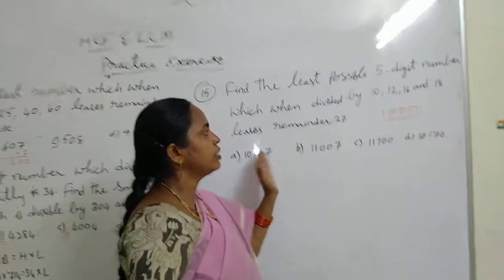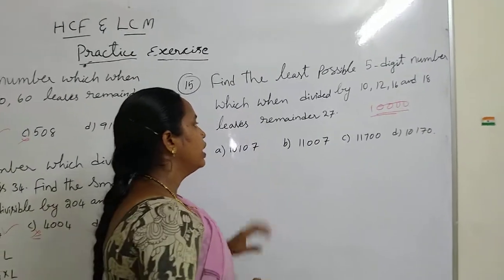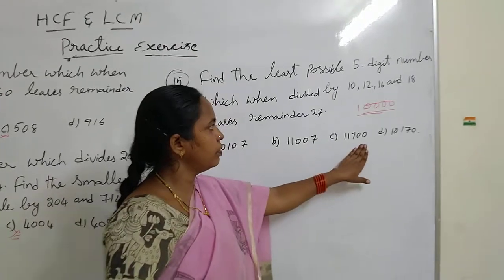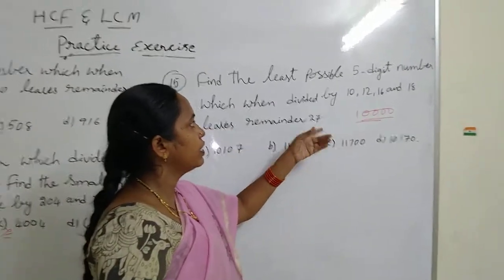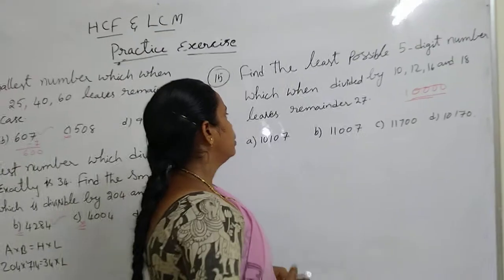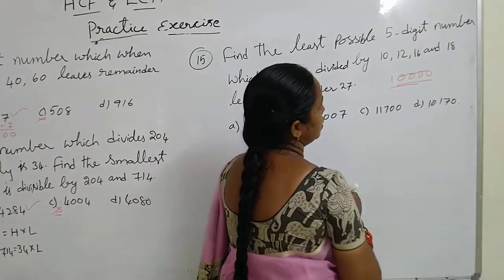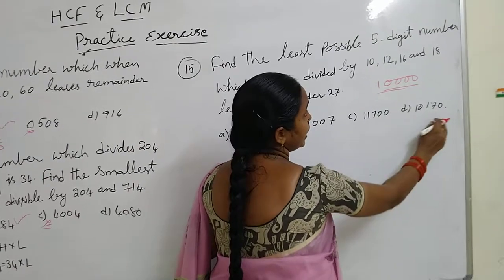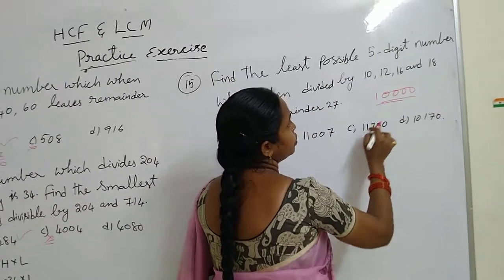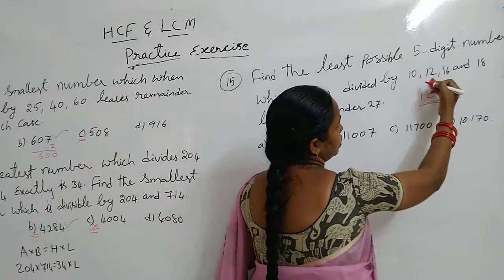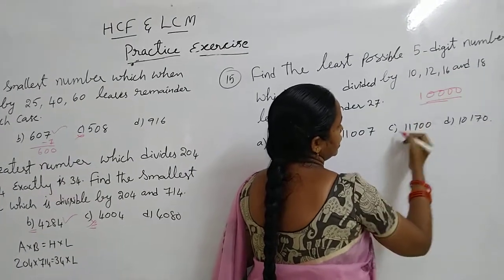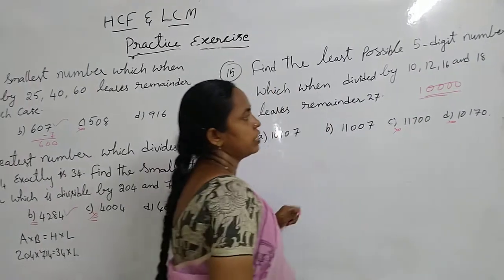So the answer is LCM plus 27. When 27 is subtracted from this, we get the LCM of these numbers. So when 27 is subtracted from these two options, we get odd numbers. Odd numbers are not divisible by 12, 16 and 18. So these two options are not our answers.